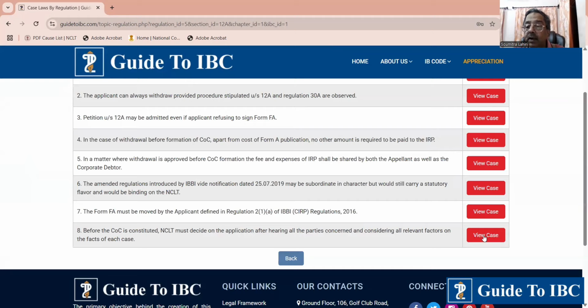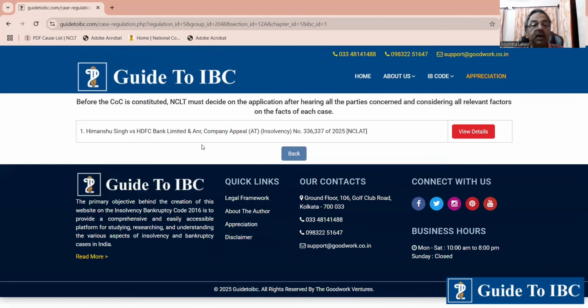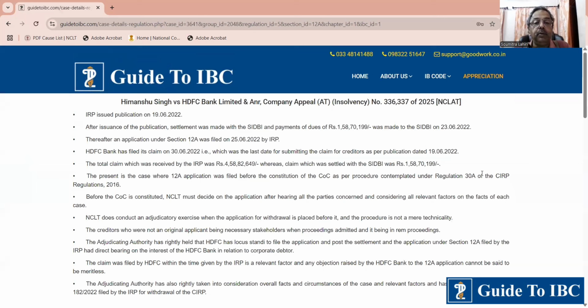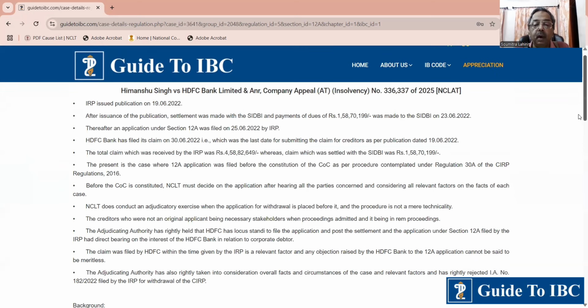In this particular case, the case was instituted by SIDBI, but HDFC Bank lodged a claim which was 3 times that of SIDBI.